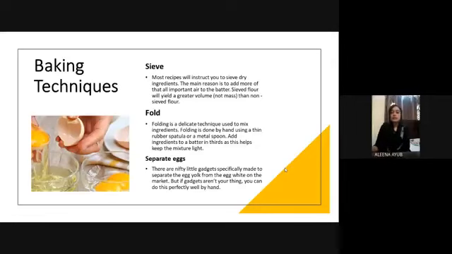Last but not least, separate eggs. There are nifty little gadgets on the market made specifically to separate the egg yolk from the egg white. But if gadgets aren't your thing, you can do it perfectly well by hand. Separating the egg yolk and the egg white is a very main thing in baking. You can do it with your own hand, but there are still some tools in the market that you can use to do this. Some dishes require only whites, or only egg yolks.